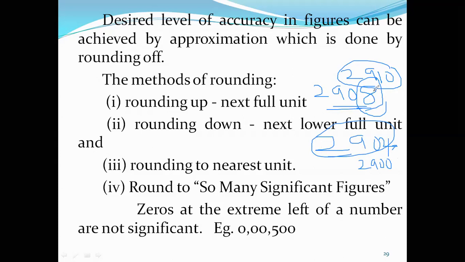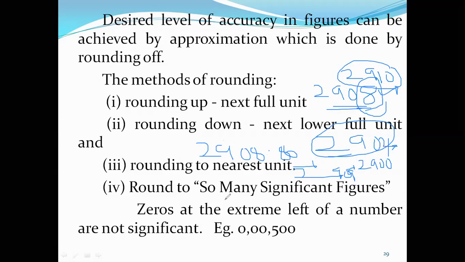If the last digit is above 5 you are going to round up. If it is below 5 you are going to round it down. Then round to the nearest unit. Rounding to the nearest unit means suppose your answer is 2908.86. So what will you do? To the nearest unit, you will take 2909, or otherwise we will go for 2910. That is rounding to the nearest unit.